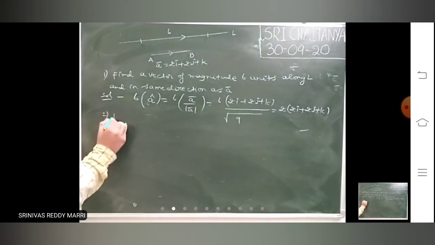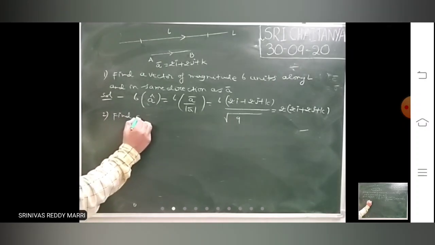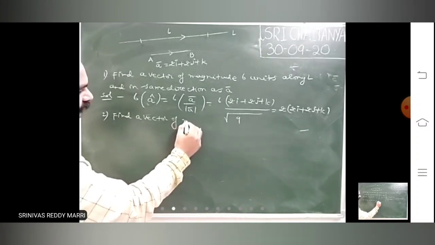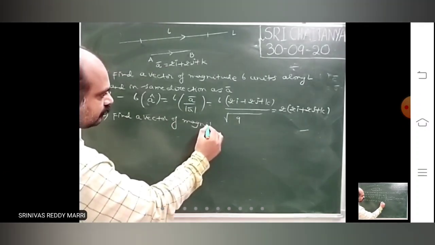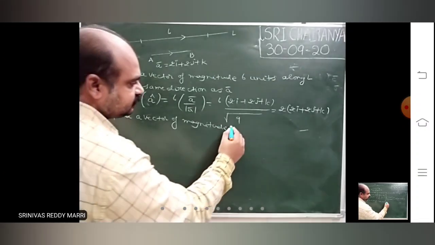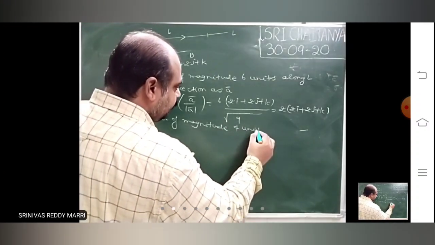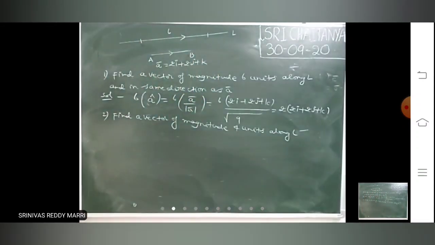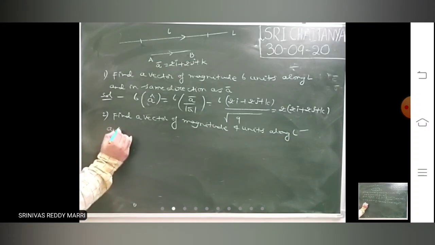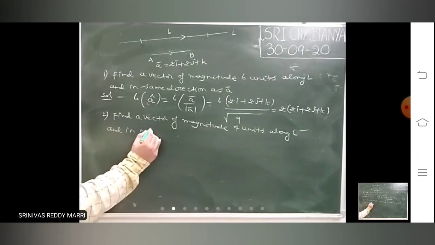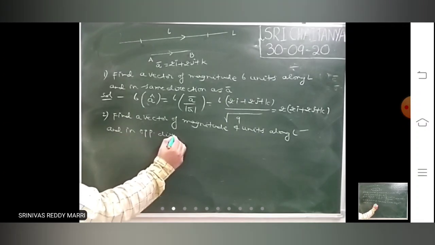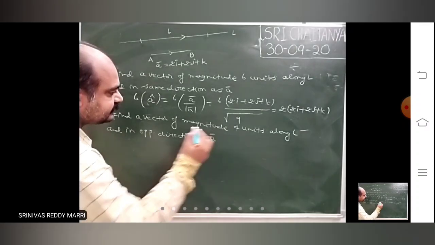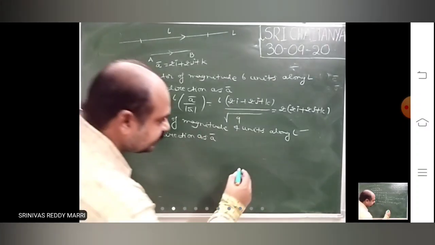Suppose find a vector of magnitude 4 units along L and in the opposite direction as A bar.